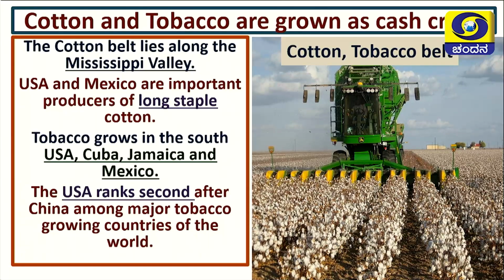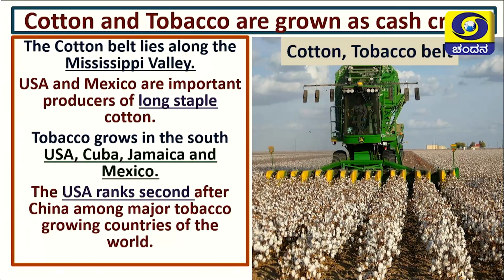The cotton belt lies along the Mississippi Valley, which we have seen in the last part of our class. USA and Mexico are the important producers of long staple cotton. What we produce here in India is the small staple. What they are producing is long staple. The yarns will be long.